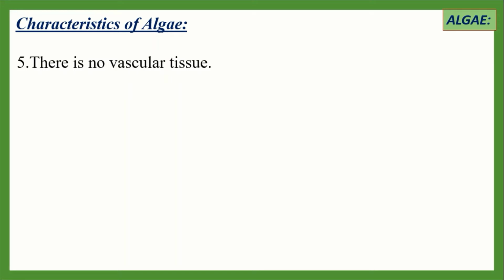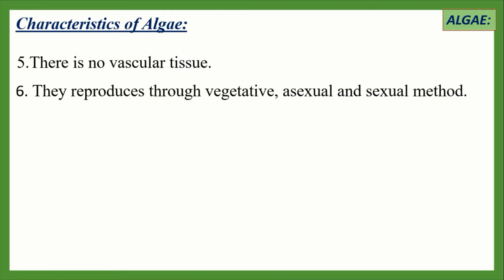Xylem tissue helps to transport water from root to leaf, and phloem tissue helps to transport food materials from leaf to different parts of the plant's body. Algae have no vascular tissue because the whole body of algae can absorb water from the water bodies.